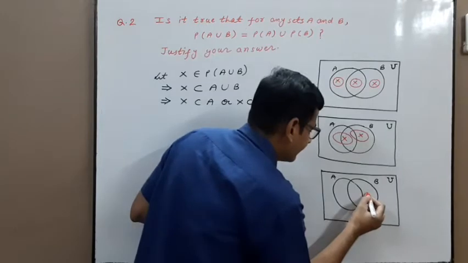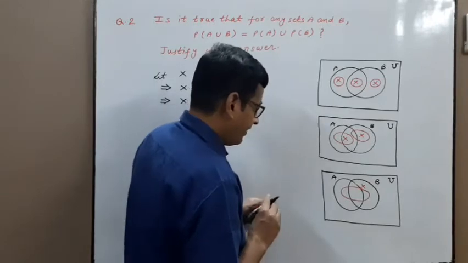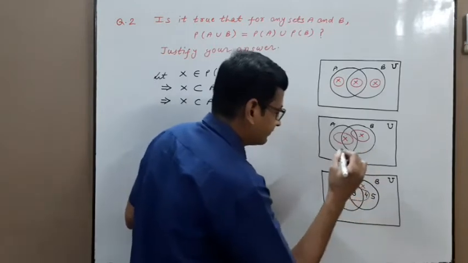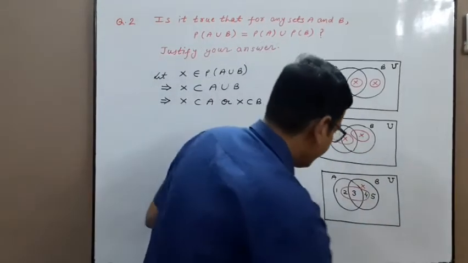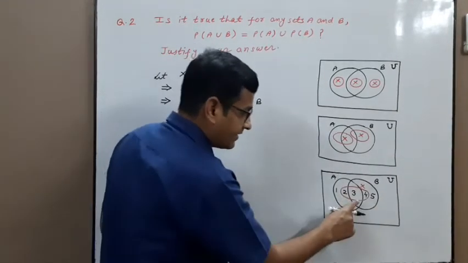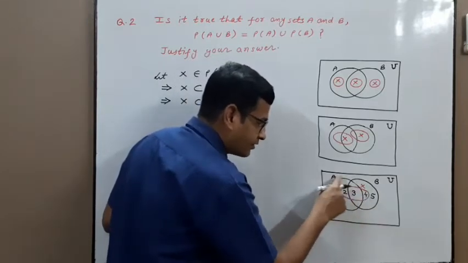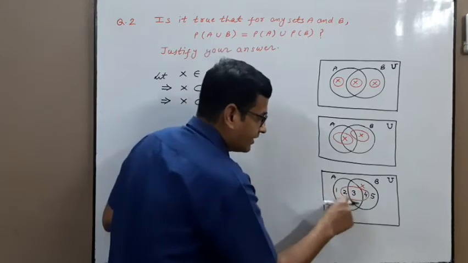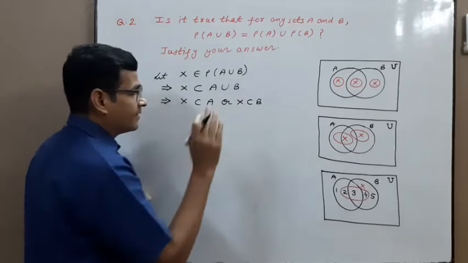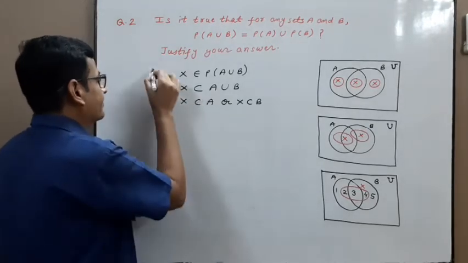But in this case, if I take X here and take a few elements 1, 2, 3, 4, 5 and check, X is {2, 3, 4}, which is a subset of A union B, but X is not a subset of set A because 4 belongs to set X, 4 does not belong to A. 2 belongs to set X, 2 does not belong to set B. So in this case we can't write X is a subset of A or X is a subset of B. Means for such types of questions we have to give a counter example. So this is a wrong step.